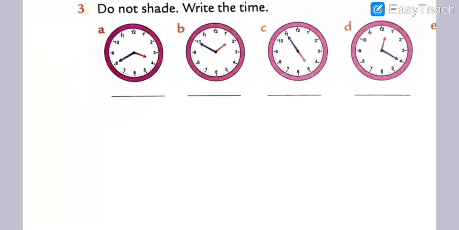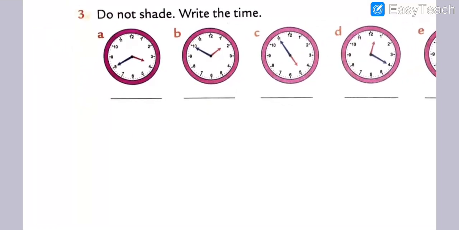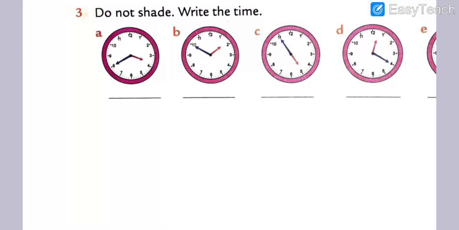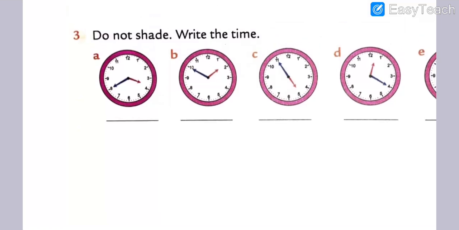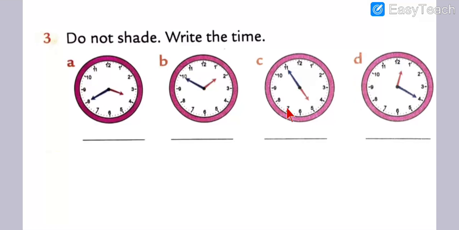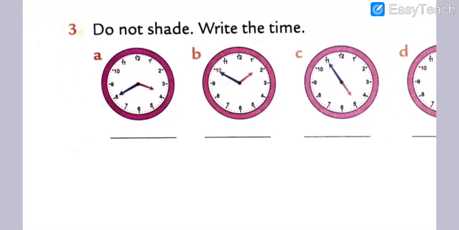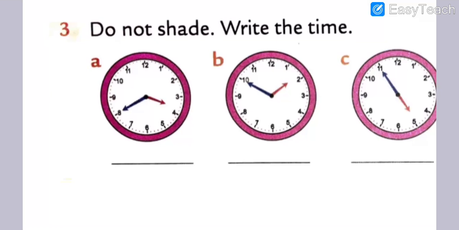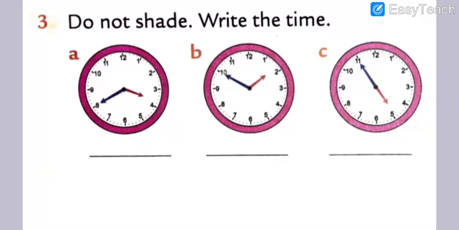Okay, first of all, do not shade. We have to mention a time here. First of all, I am taking the first one. So now here we will check the first clock, on question number A. First of all, what do we have to check? We are going to check the hour hand.